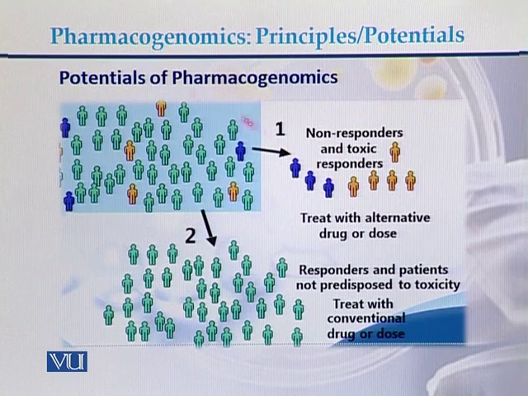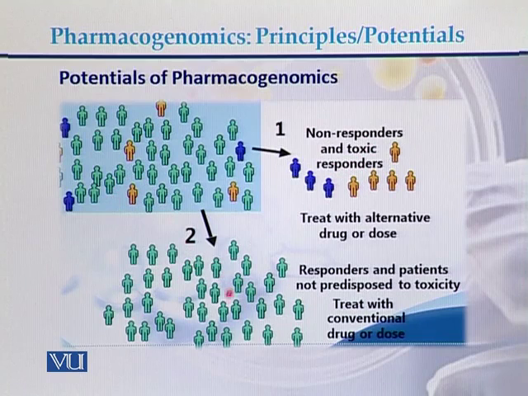What are the potentials of pharmacogenomics? Here we have two different populations. Here is the population. Within this population, there are some non-responders and toxic responders. These individuals are marked as blue and yellow. These are non-responders and toxic responders.